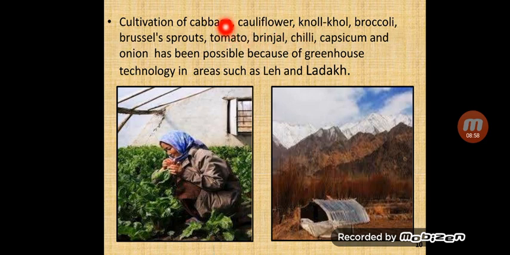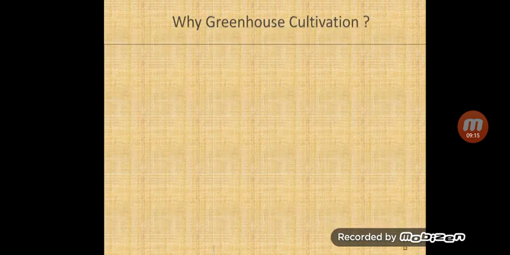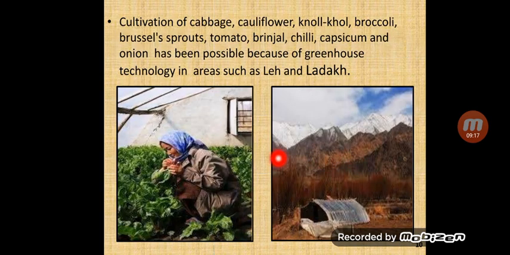You can see here cabbage, cauliflower, knol khol, broccoli, Brussels sprout, tomato, brinjal, chili, capsicum and onion. All these are cultivated in areas such as Leh and Ladakh. So these are the vegetables that are cultivated in these areas where the temperature is very low.